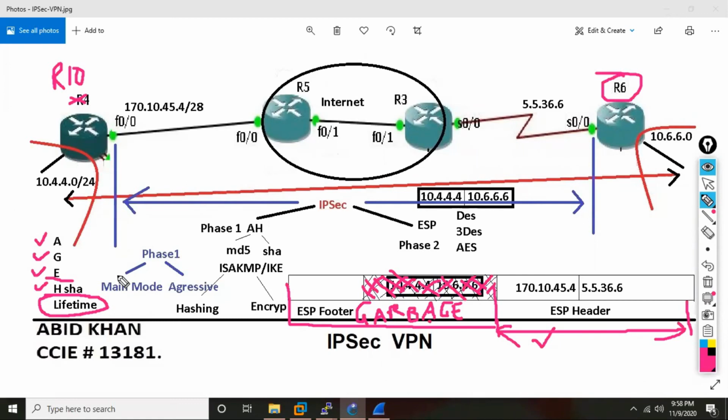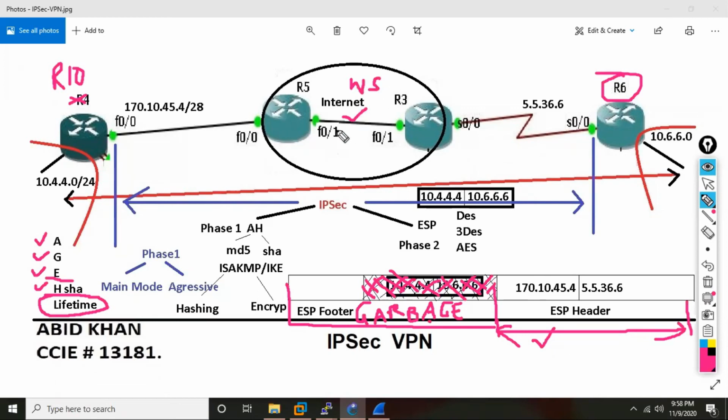So tomorrow we'll see how to configure IPsec VPN between R10 and R6. We'll consider R5 and R3 the same way, and I will enable Wireshark.